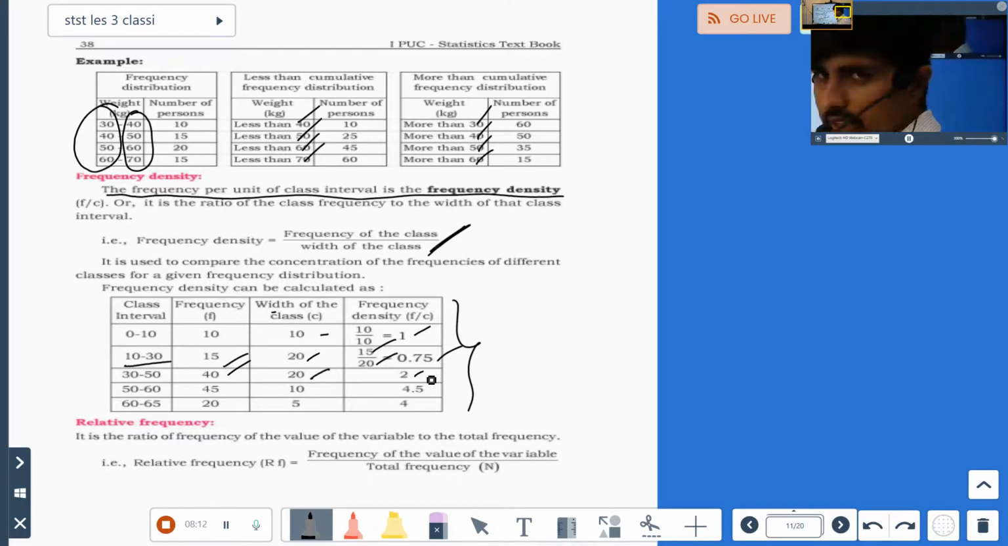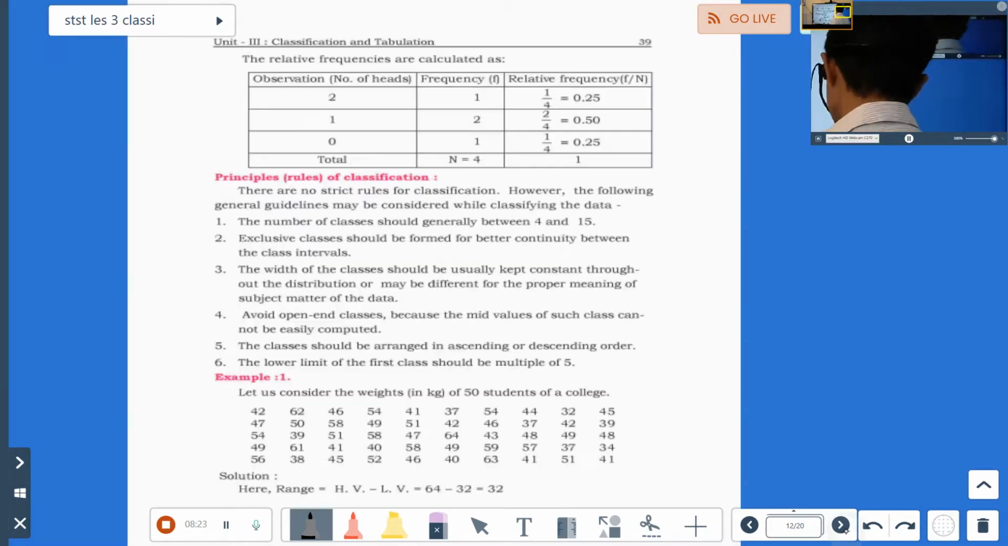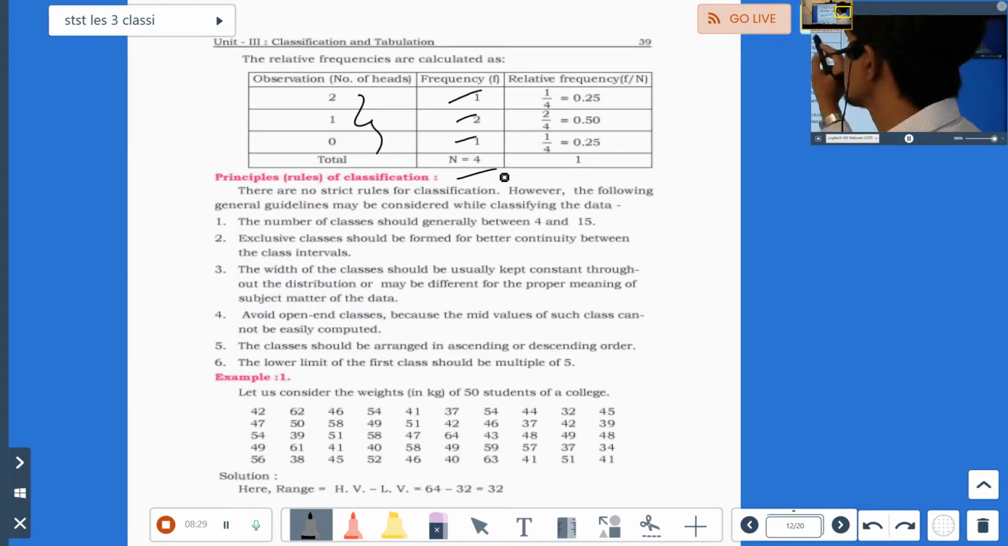Similarly, relative frequency is the ratio of the frequency of a value of the variable to the total frequency. That means frequency of the value of the variable divided by total frequency. That is called relative frequency. If you can see here, frequency 1, n is 4, so relative frequency is how much? It is 1.